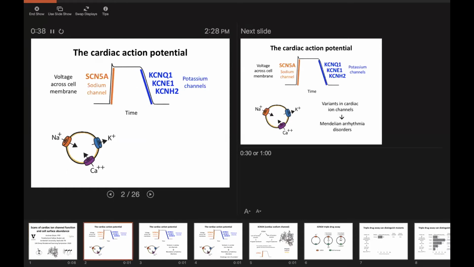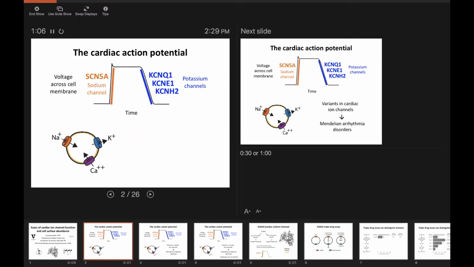So I will spare you the 30-minute cardiac electrophysiology lecture and instead give you the 1-minute version. So this is the cardiac action potential. It governs the heartbeat in your cells, and that is controlled by ion channels, which control ions flowing in and out of your heart muscle cells in a rhythmic pattern. And there's a whole bunch of these ion channels that are interesting, but there are some main top tier ones that are most associated with disease.